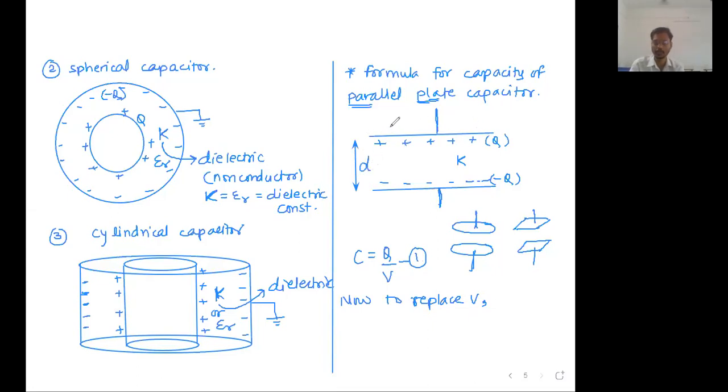Let's say the area of the plate is capital A. This area of the plate is equal to capital A, and the distance between these two plates is going to be equal to small d.